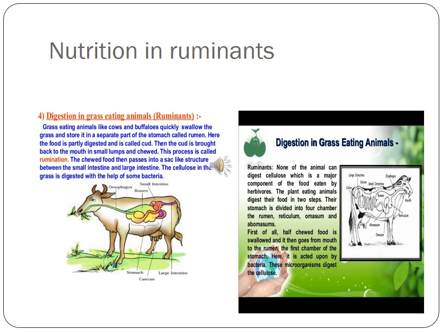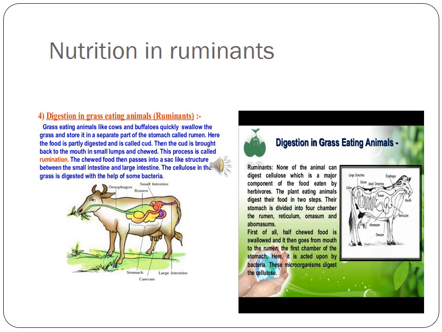In previous slides we have discussed nutrition in animals. Now, nutrition in ruminants. Certain grass-eating animals such as cows, buffaloes, deer, and sheep quickly gather their food. They chew the food rapidly, mix it with saliva, and swallow it hurriedly. Do you know why?